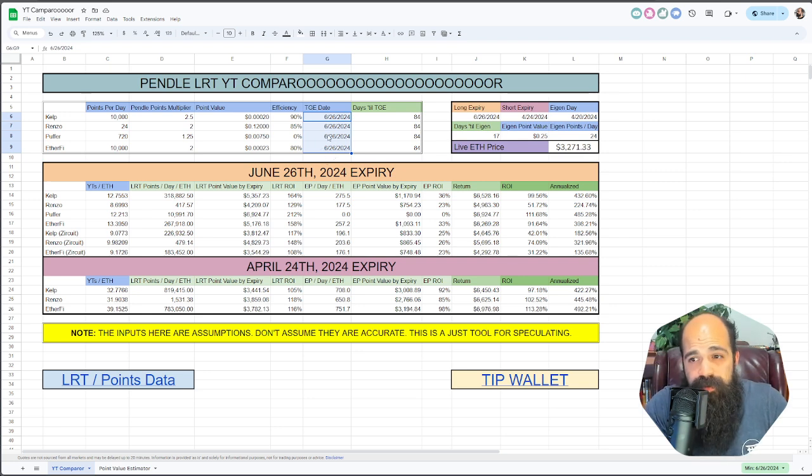I think a lot of these are going to happen in May. Some may happen in June, but they're going to want to ride the hype of the Eigen launch. They're going to probably want to launch sooner than later. They're going to want to launch when things are bullish, when there's a good narrative. They don't want to be the last one to launch. They probably want to be second or third.